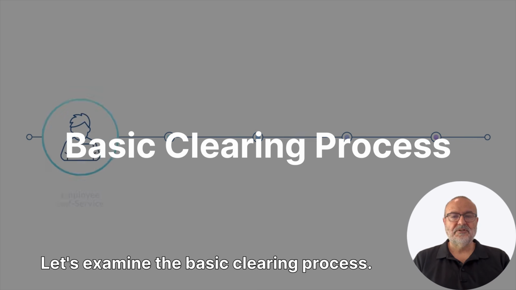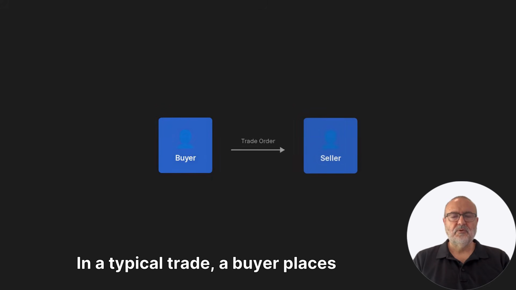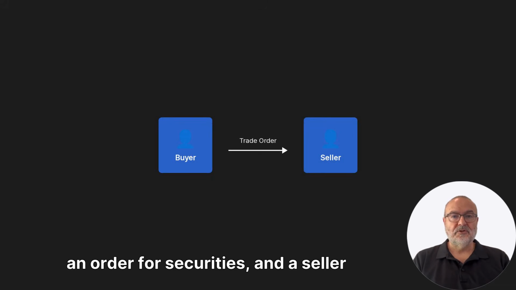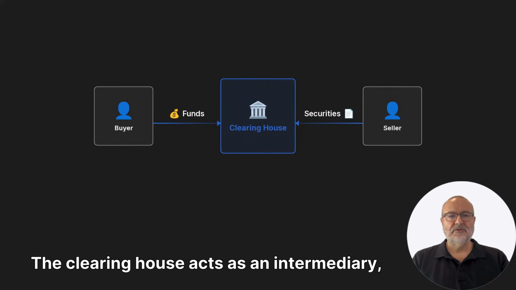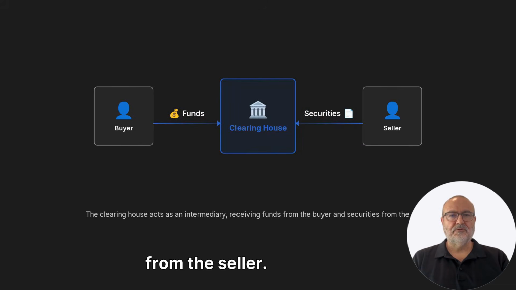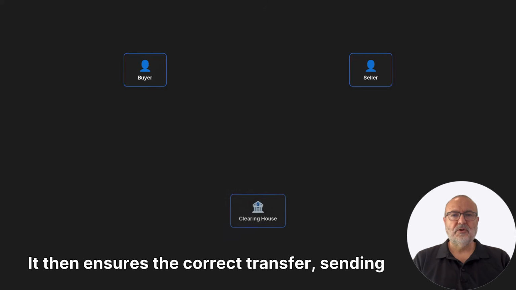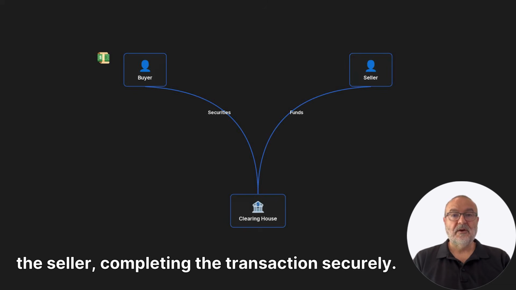Let's examine the basic clearing process. In a typical trade, a buyer places an order for securities and a seller offers them. The clearinghouse acts as an intermediary, receiving funds from the buyer and securities from the seller. It then ensures the correct transfer, sending securities to the buyer and funds to the seller, completing the transaction securely.